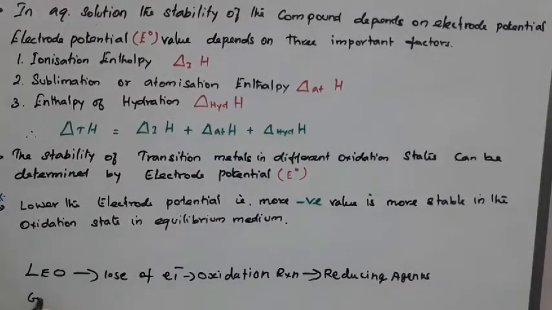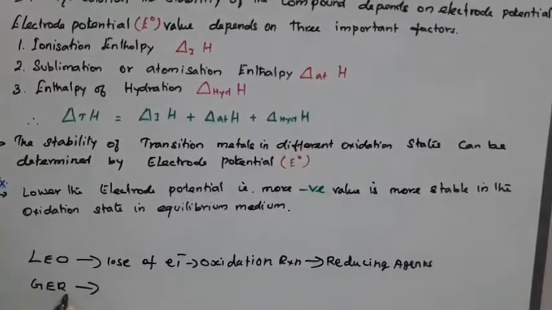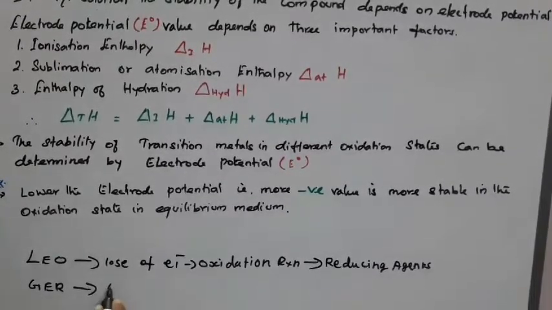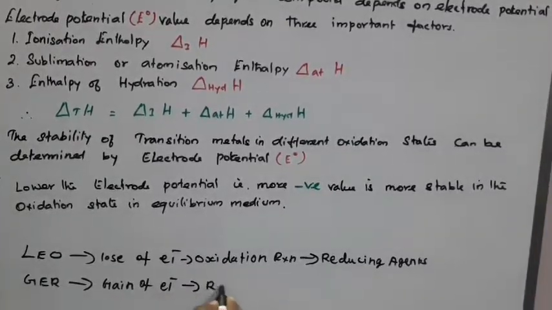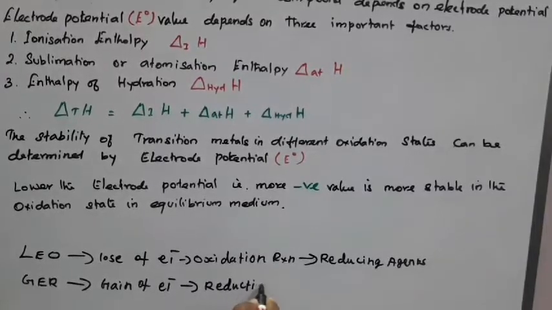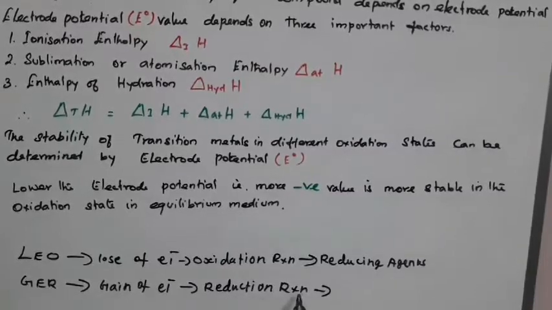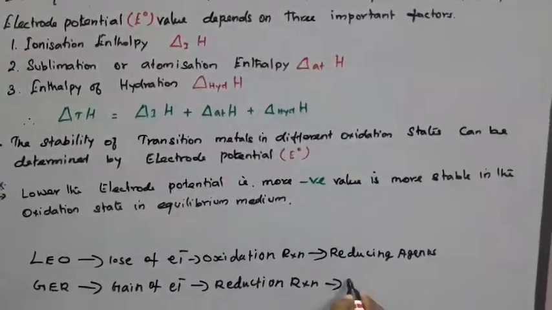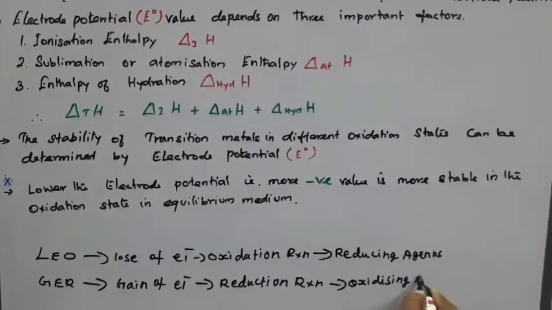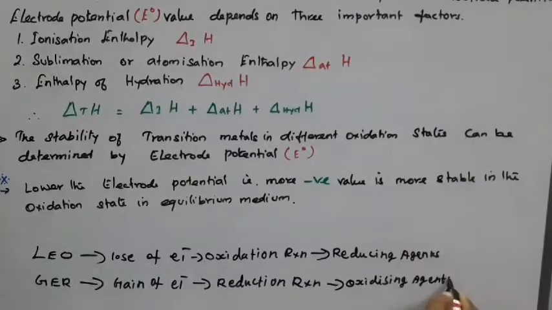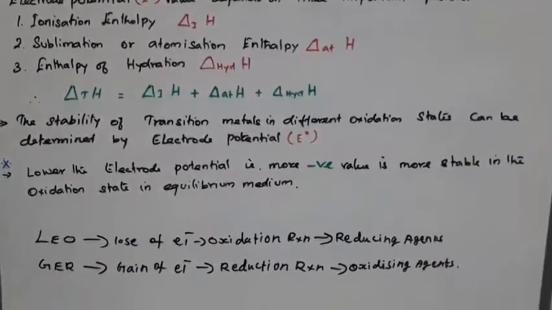So that is gain of electron. Gain of electron, it undergoes reduction reaction. So when the reduction reaction takes place, it acts as a good oxidizing agent. Very important concept, oxidizing agent. Right, so here the stability.